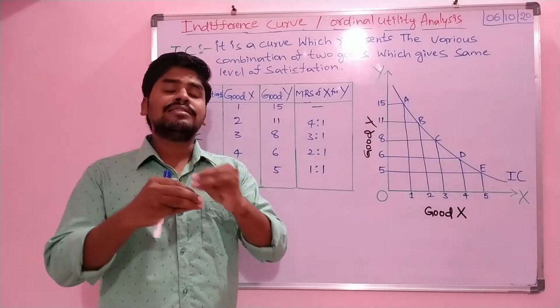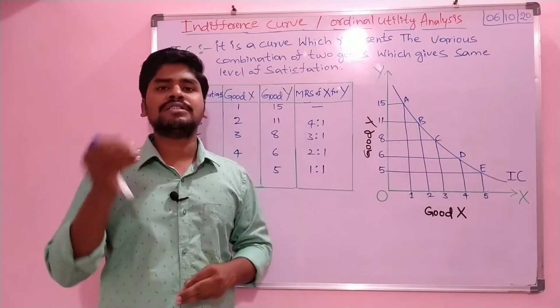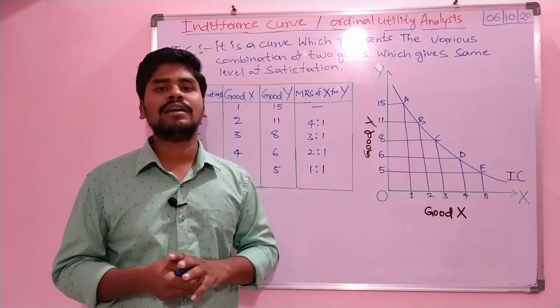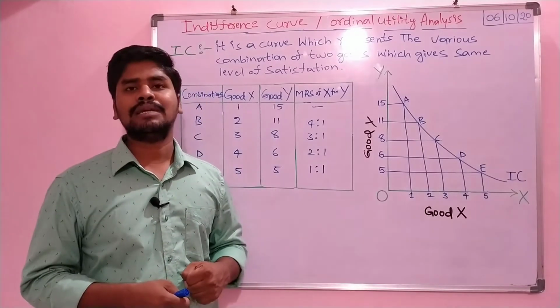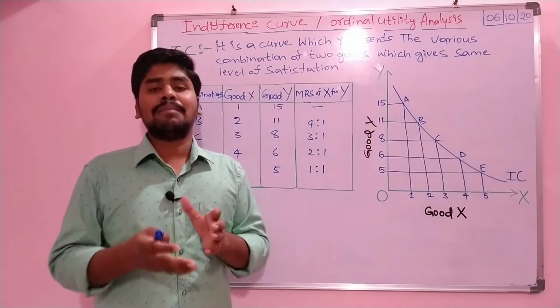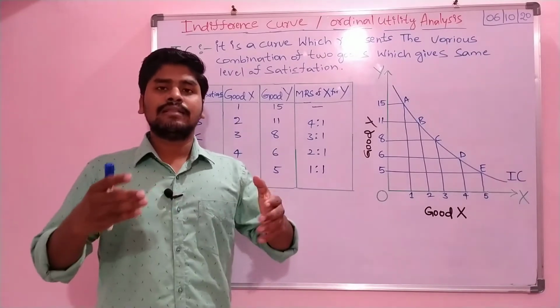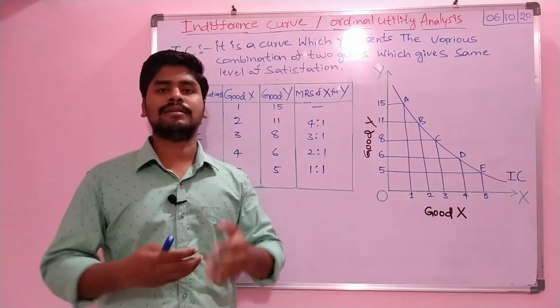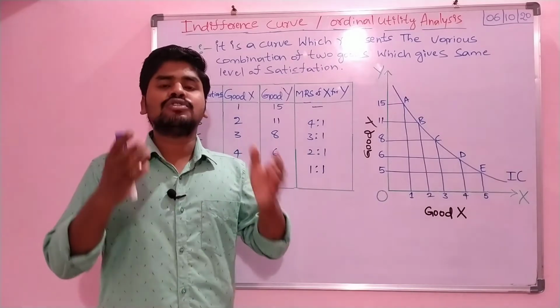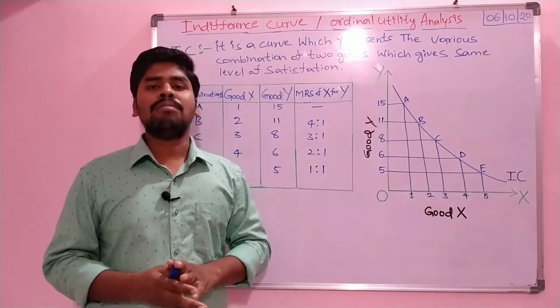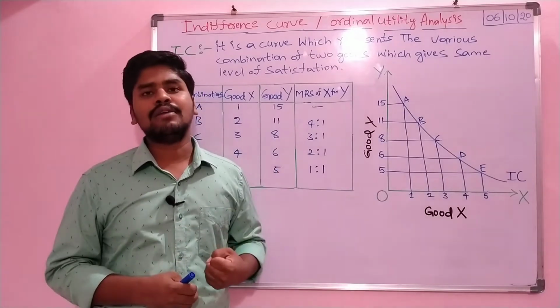So consumers get to know where to stop their additional consumption of goods and services. That is a wonderful law, the law of diminishing marginal utility. But there were some defects in the cardinal utility analysis. Generally the consumer may not be able to measure utility in terms of numbers. Utility cannot be measured in terms of numbers.